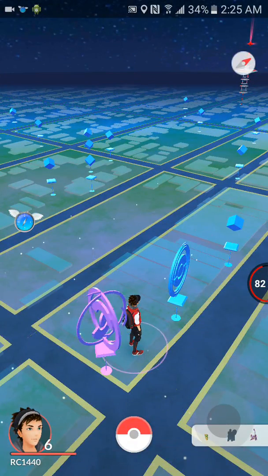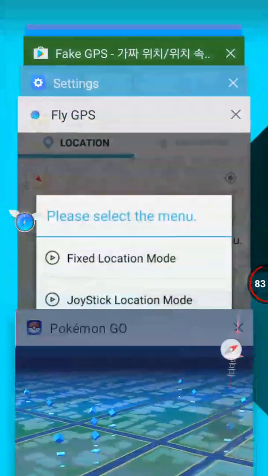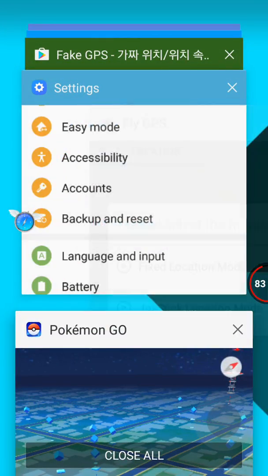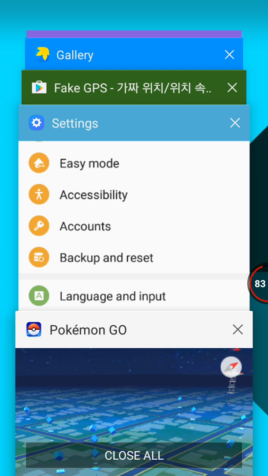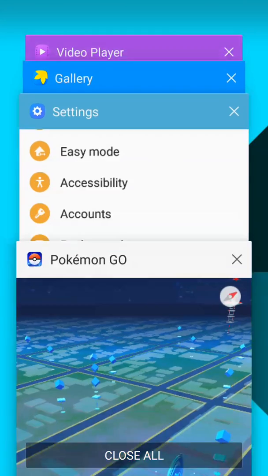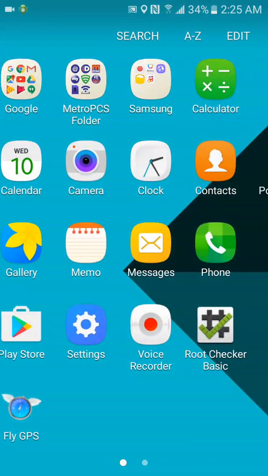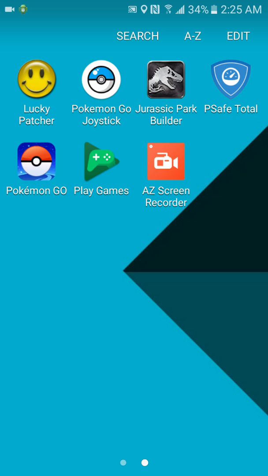And now I'm going to show you the second method. Here we go. I'm going to close this application. Now, the second method is you download another app called Pokemon Go Joystick. All you have to do is just go to Google search and type in Pokemon Go Joystick.